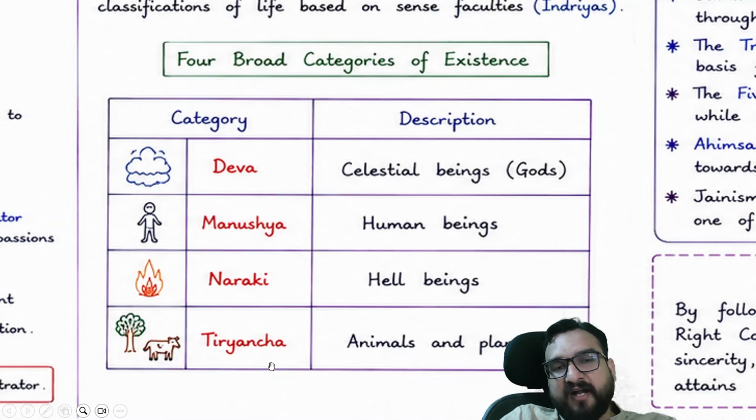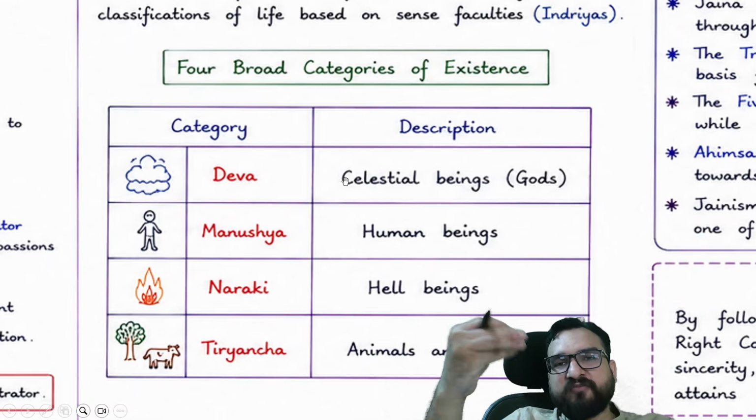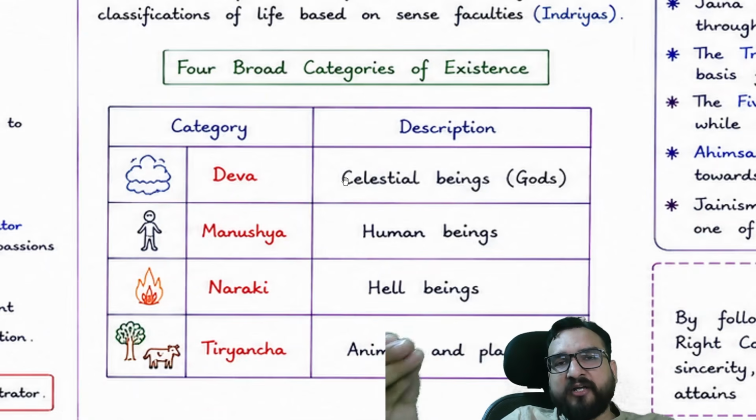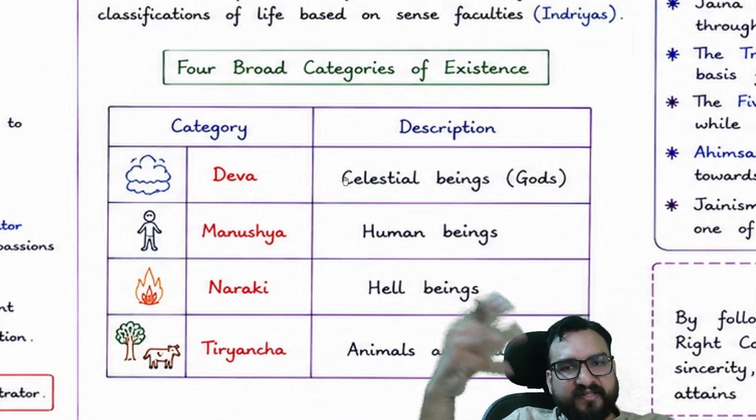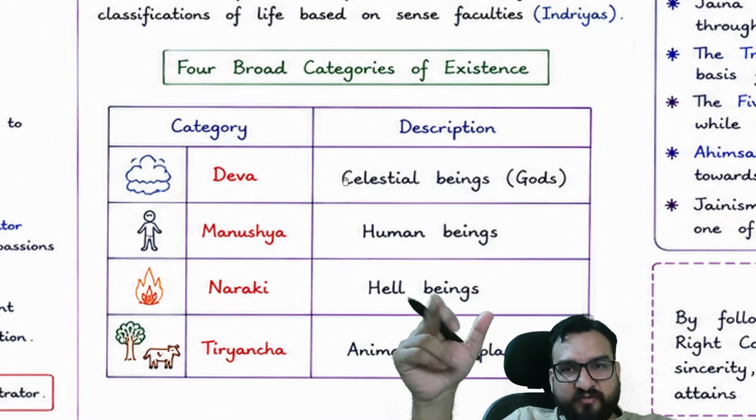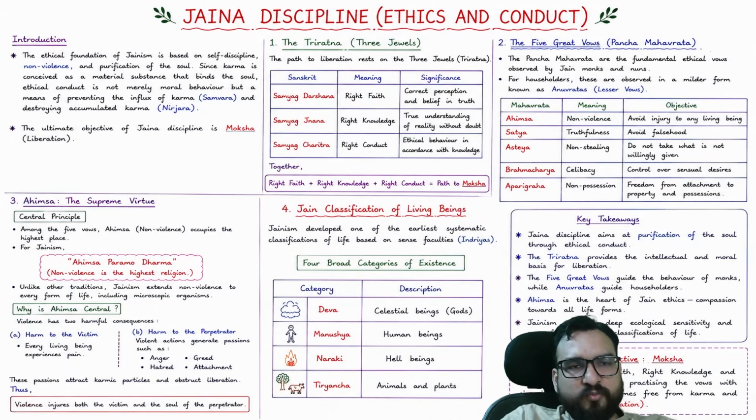Tiryancha, right? Now in the prelims they asked this. They gave you four options and asked which one is not a category of existence as per Jainism, and they gave something like Yaksha and Yakshani. So that was the answer, that it is not a category of Jainism. So this is one thing you will be finding over here.